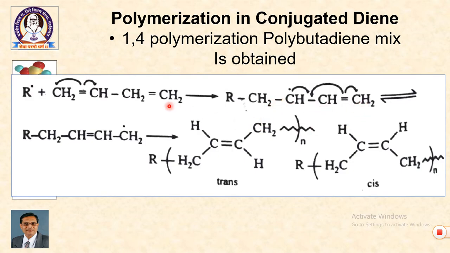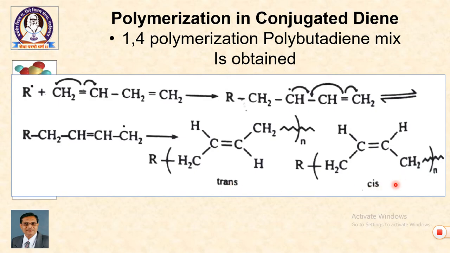As a result, the terminal carbon gets converted into a radical. Now, in this process, due to the presence of two double bonds, we get a mixture of polybutadiene having two geometrical isomers. We get trans polybutadiene and we get cis polybutadiene.